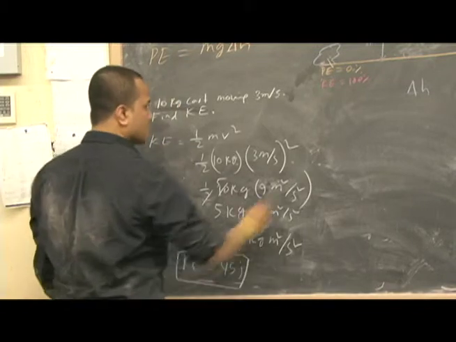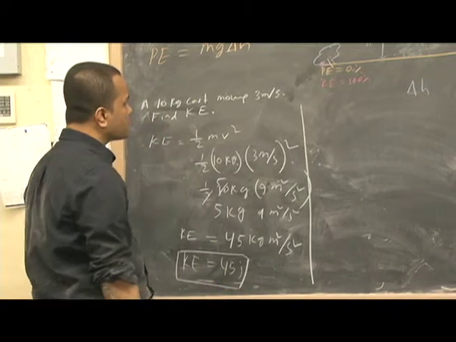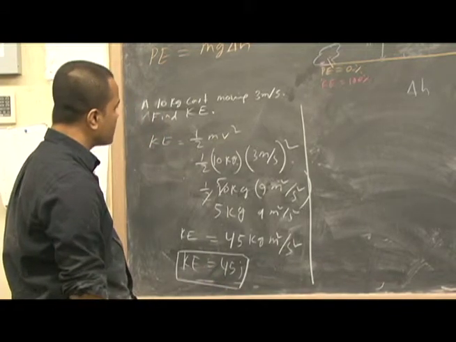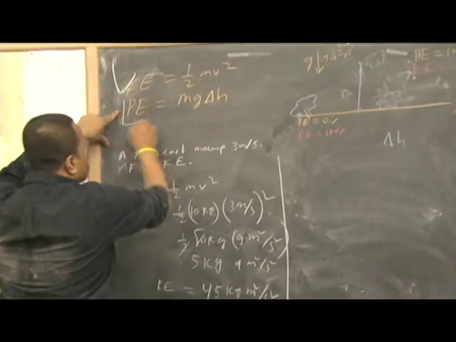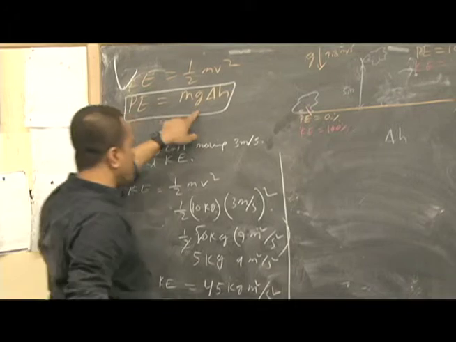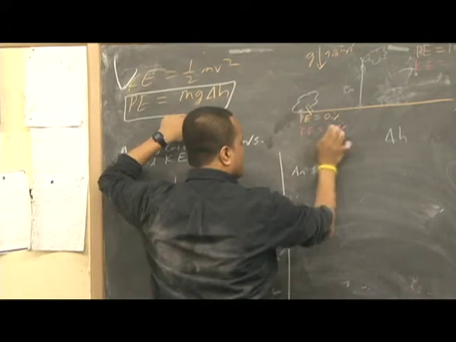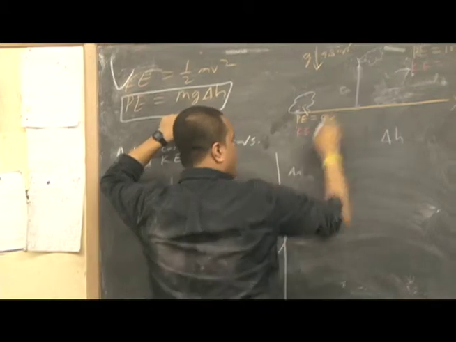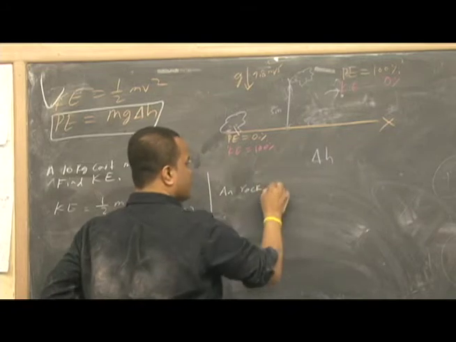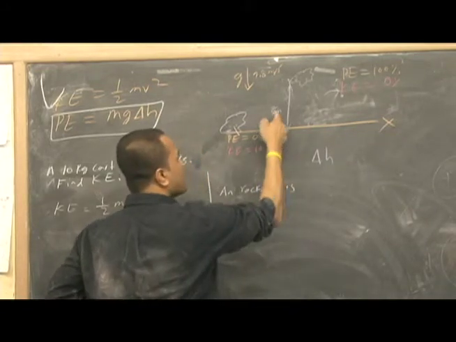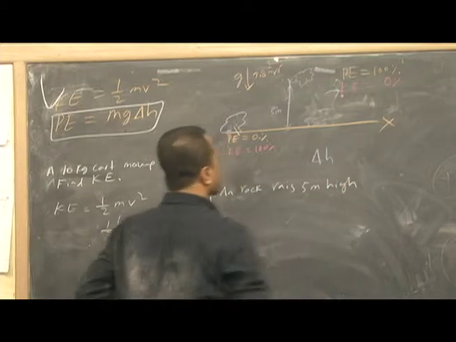Alright, so let's use the next half of the space to do the potential energy. Let's say an object, a rock. We used the example of a rock, so let's say a rock.